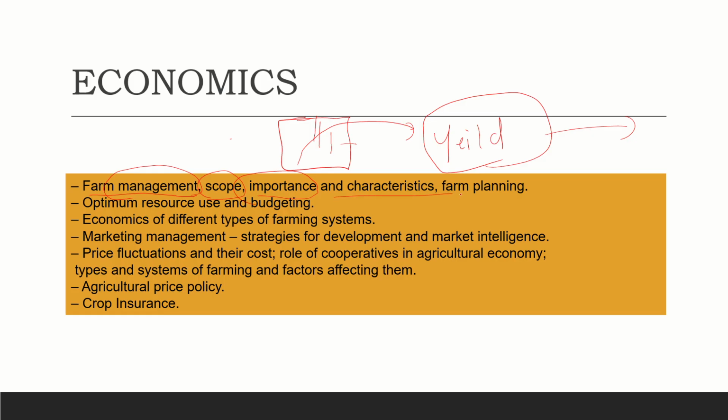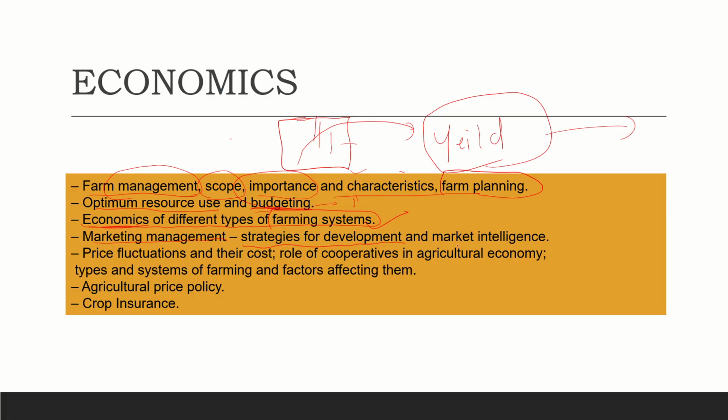So how we can manage, and what is the scope, the importance and characteristics, farm planning, all these things we study, and optimum resource use and budgeting. So it's something like gaining a lot of profits by utilizing everything carefully, is what we study. And economics of different types of farming systems. We have different types of farming systems, and what is the role of this economy, and marketing management.